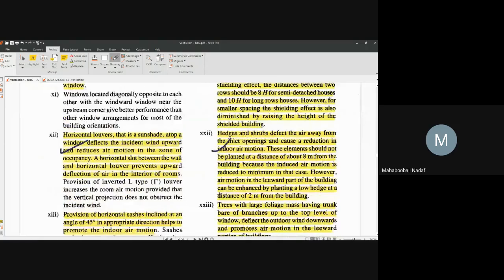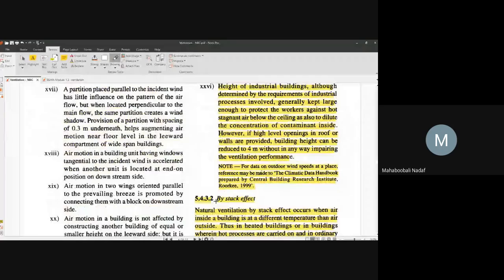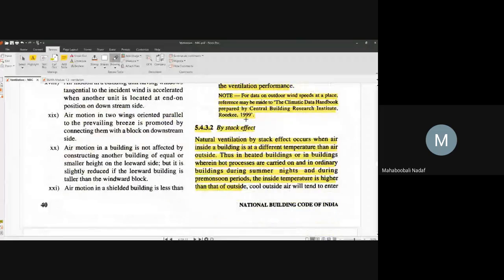There are about 25-30 of them. By reading them, you will see they are very simple. I told you about the stack effect. What is the stack effect? Stack effect is nothing but getting ventilation due to the change in temperature of the building with its surrounding, and the change in the vapor pressure of the building with its surrounding. Simple. This is called the stack effect.